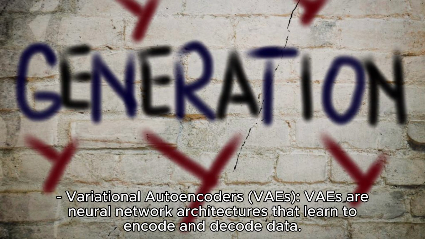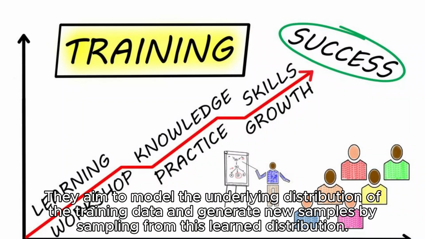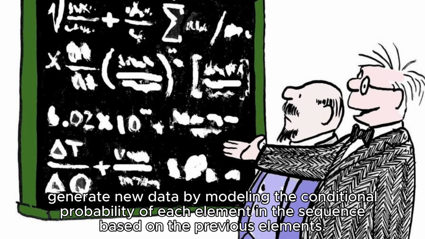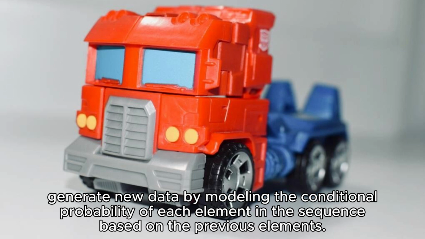Variational autoencoders, VAEs. VAEs are neural network architectures that learn to encode and decode data. They aim to model the underlying distribution of the training data and generate new samples by sampling from this learned distribution. Autoregressive models. Autoregressive models, such as transformers, generate new data by modeling the conditional probability of each element in the sequence based on the previous elements.